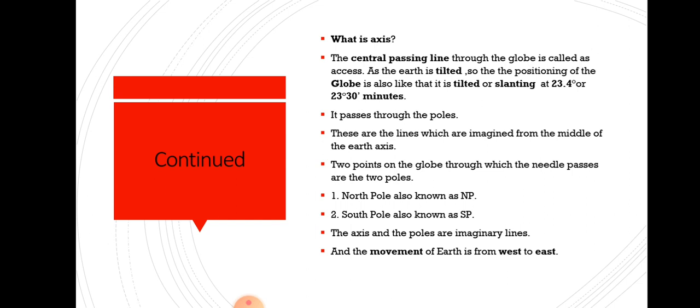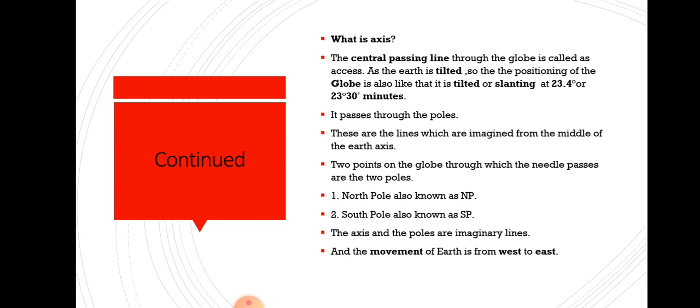So what is the proper definition of axis? The central passing line through the globe is called an axis. You can see a needle-like structure pierced into the globe from one end to another. That is the imaginary line. We assume it is not present in real, but to understand, the central passing line through the globe is called the axis.